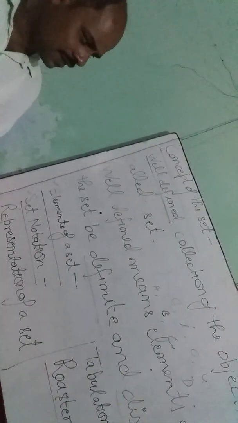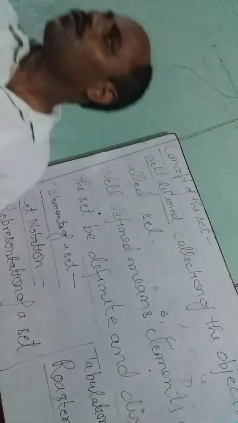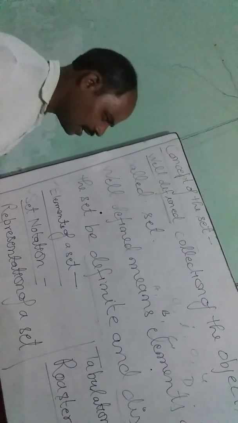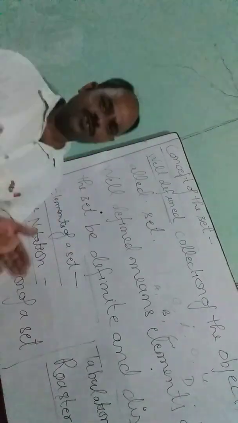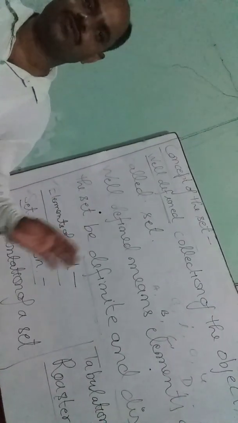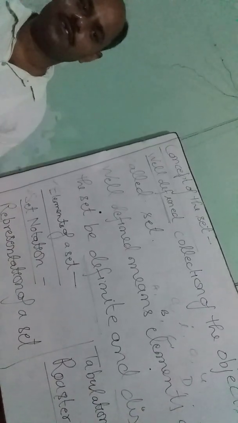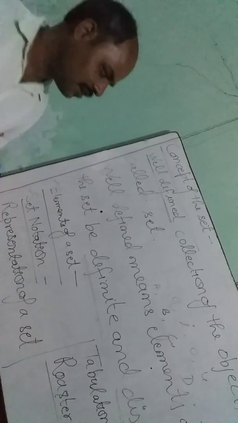There are two methods to represent the set. The elements of the set are always written in curly brackets and separated by commas.